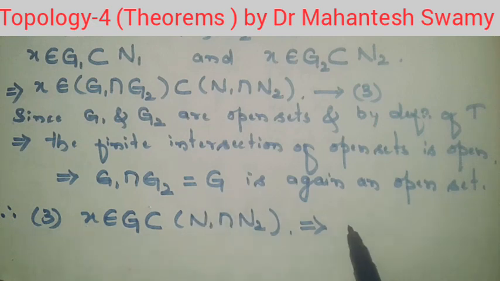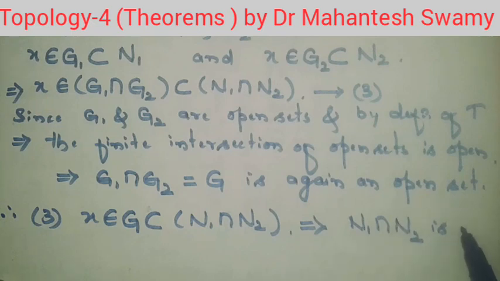Therefore this is going to be a neighborhood. So N1 intersection N2 is a neighborhood of x. What we have proved in this result is that if N1 is a neighborhood of x and N2 is a neighborhood of x, then the intersection of the two neighborhoods is again a neighborhood of the point x. So with this, the fourth and last result completes.